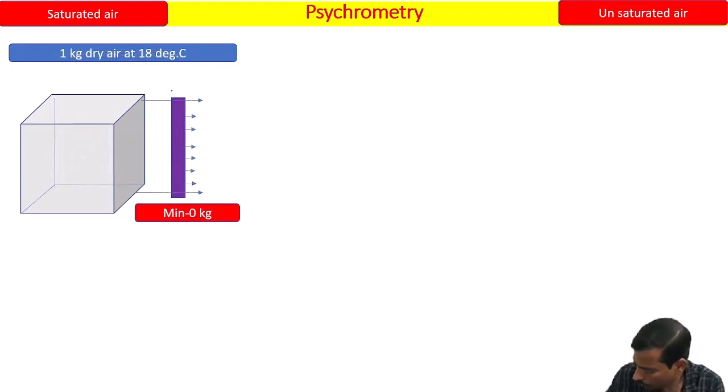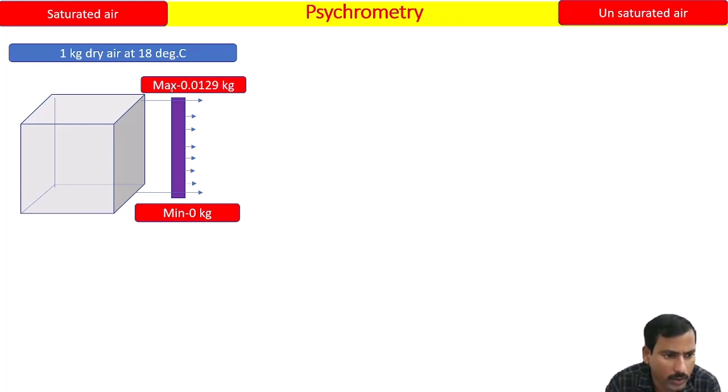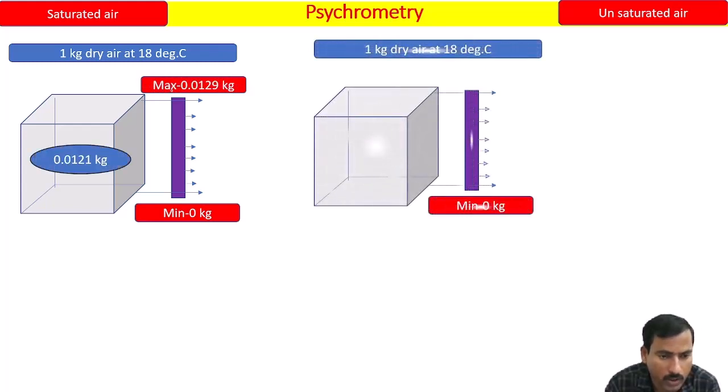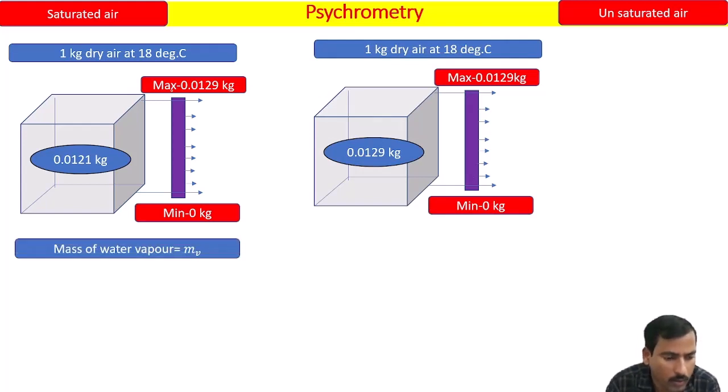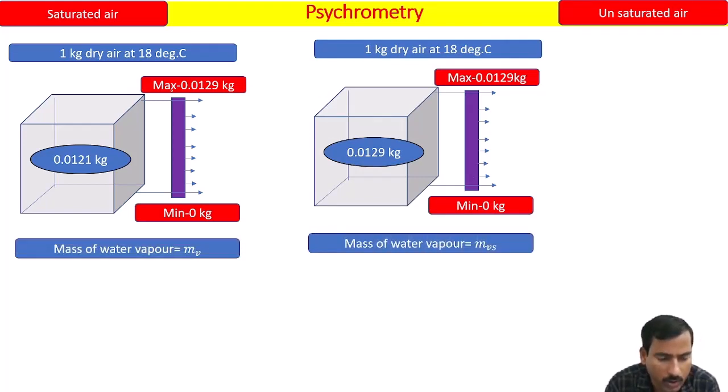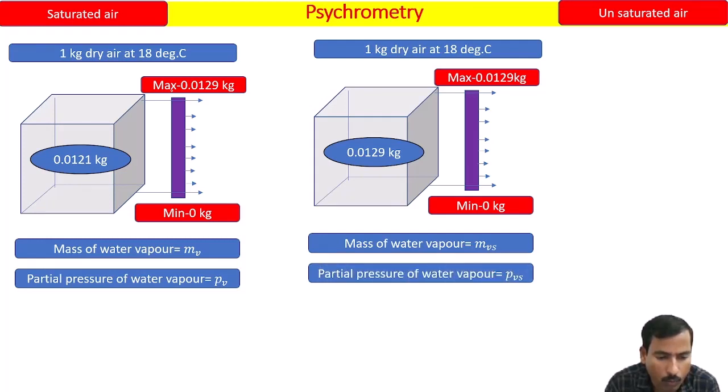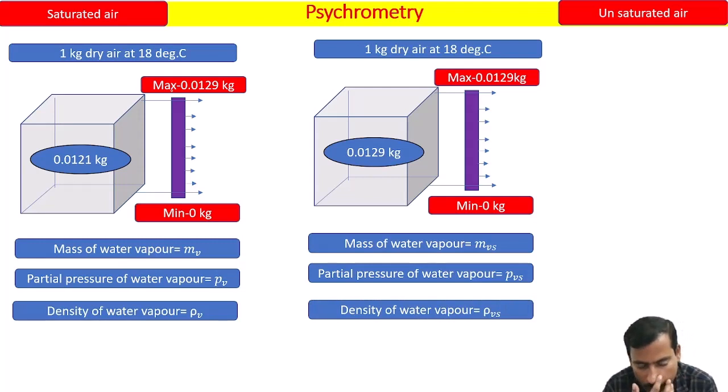Let's go to the next. Now the same thing, within 1 minute I would like to reiterate. So this is for unsaturated air, and this is for saturated air. mv is the mass of water vapor when air is unsaturated, mvs is the mass of water vapor when air is saturated, pv is the partial pressure of water vapor when air is unsaturated, pvs is the partial pressure of water vapor when air is saturated, and the density of water vapor when air is unsaturated, density of water vapor when air is saturated.